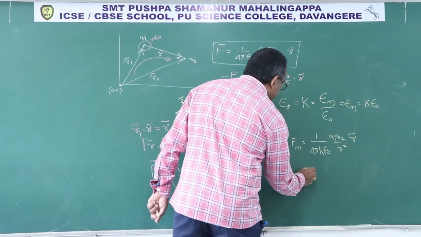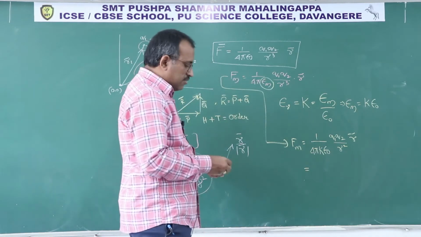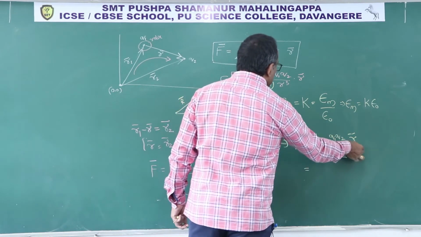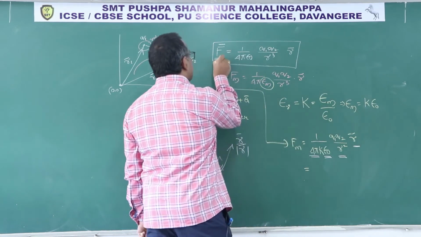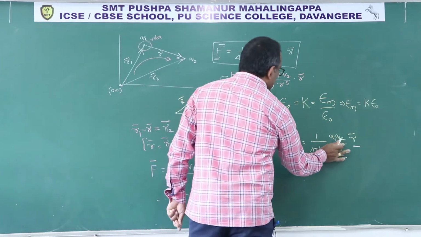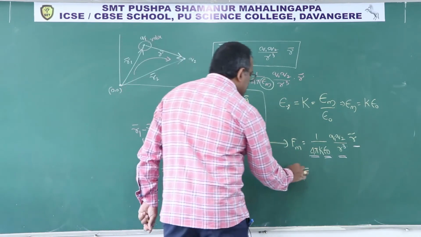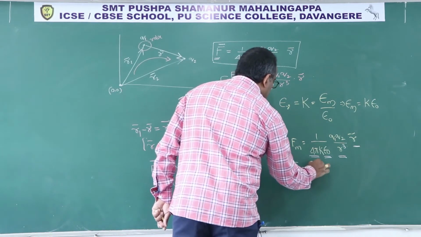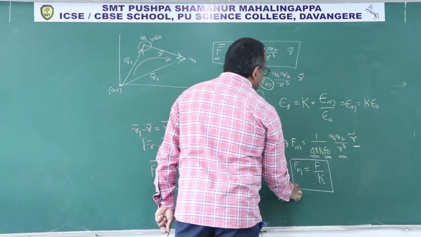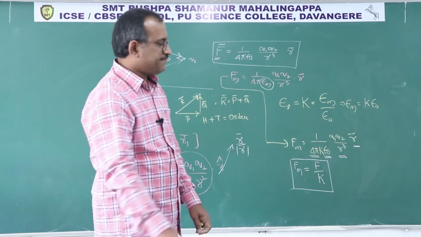Now see, I can keep 1 by K outside. The remaining, if you check carefully, 4 pi epsilon naught Q1 Q2 by R square into R bar, or R cube, is nothing but F. So I can directly write Fm is equal to F by K. If it is water, the K value is 80 and hence the force decreases by 80 times.